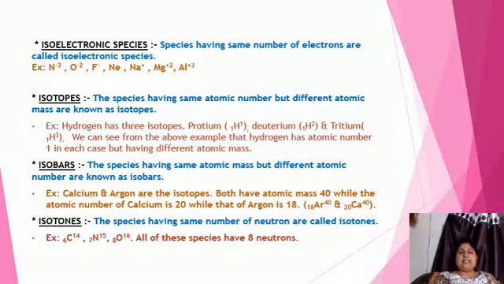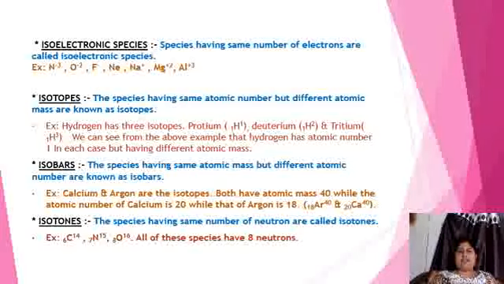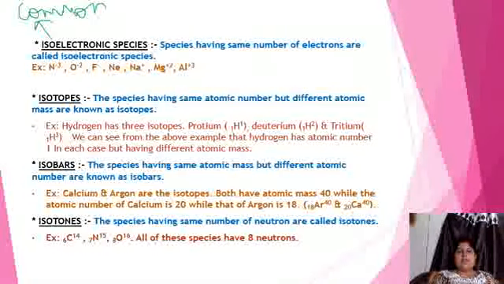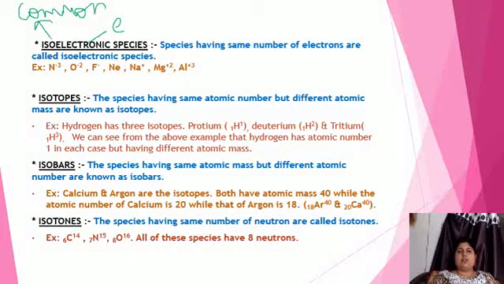Now coming on to the next thing, that is isoelectronic species. Iso means common. Electronic means electron. ठीक है. आप आइसो का मतलब कॉमन भी कह सकते हो.